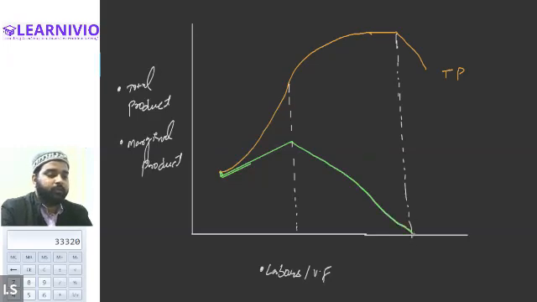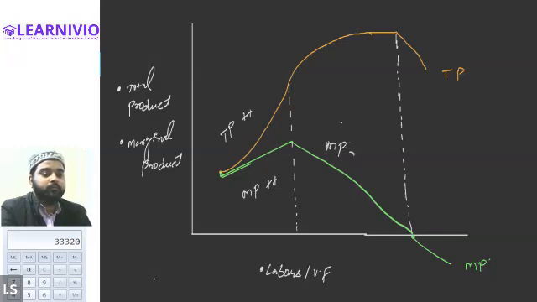Okay. And from this point onward, it will become negative. So this is the marginal product. On the diagram as well, you can see that initially marginal product is increasing and total product is also increasing, but at an increasing rate. From this point onwards, marginal product is decreasing and total product is still increasing, but at a decreasing rate. And from this point onwards, marginal product becomes negative, and then finally total product is also decreasing.